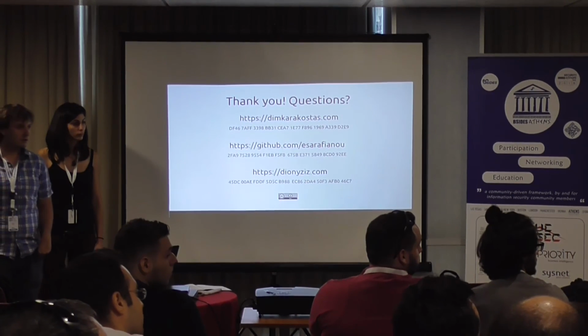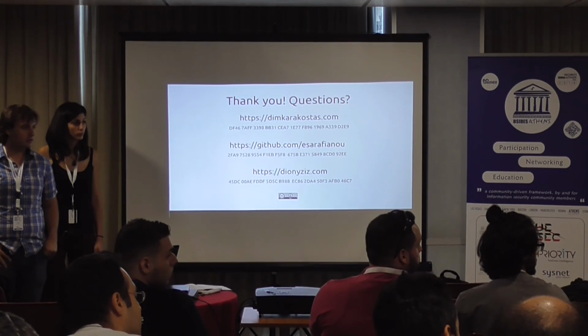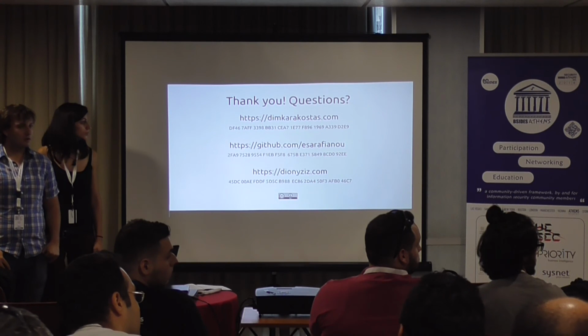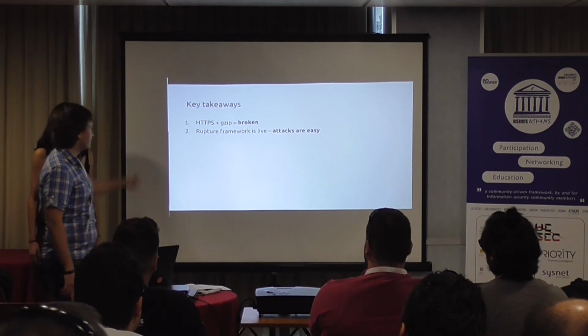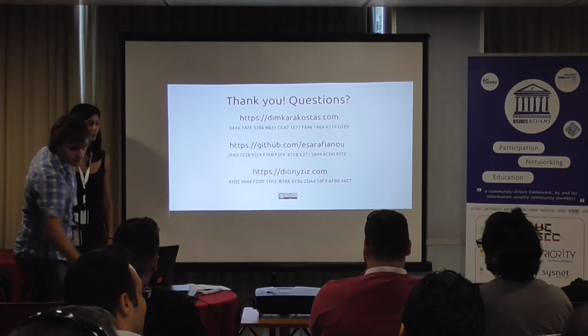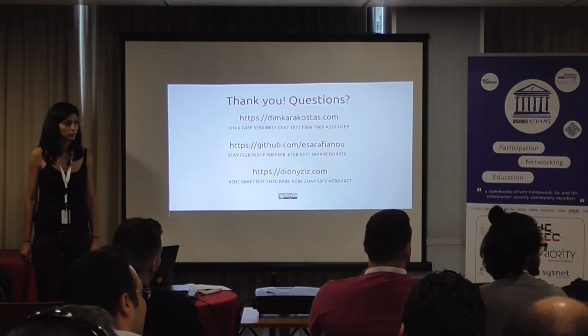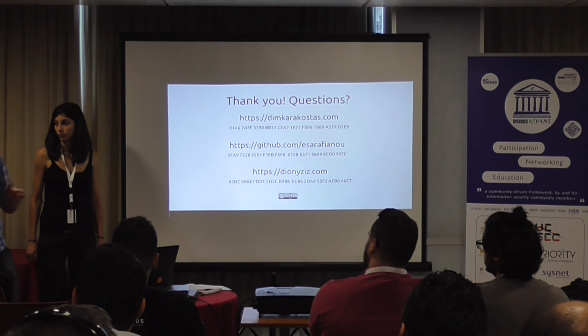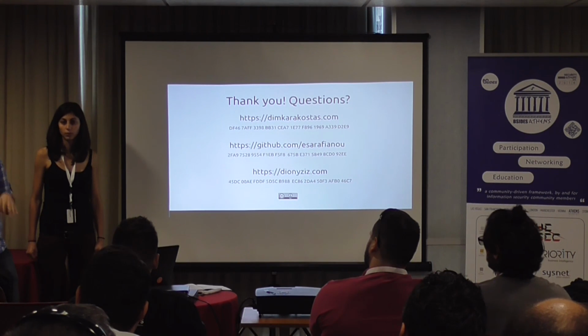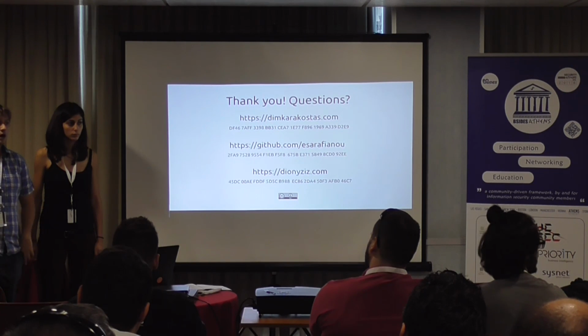You said HTTPS is broken, but your slide said HTTPS because GZIP is broken. Yeah, I think that's probably more accurate. So this is the correct thing. Isn't it true that TLS 1.3 has dropped compression? No, this is incorrect, because what they drop is the compression in the TLS headers. But what we're attacking here is the compression inside the payload of TLS, and this is not fixed in TLS 1.3. Really? Oh well.